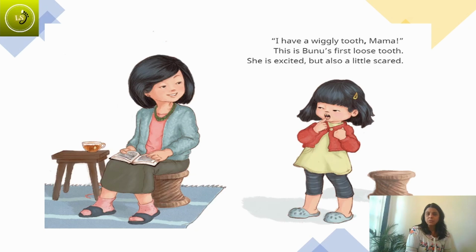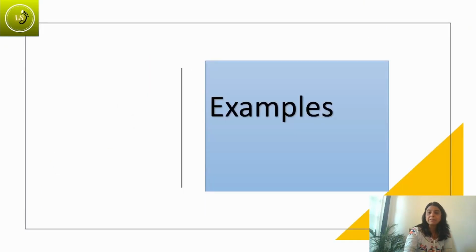I really don't know the word wiggly. I don't know the meaning of this word, but I can see it says it's first loose tooth. So I make a connection here and I know that wiggly probably means it's not firm, but it has become loose. Let us see how examples are given by the authors and how we can determine the meaning of those words.